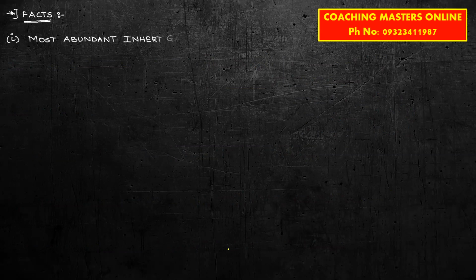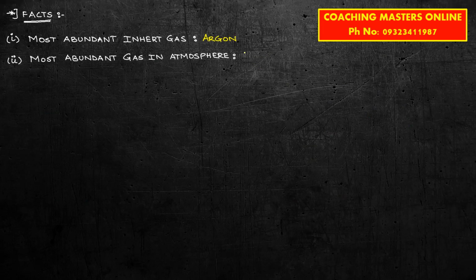Let's see. So the very first one is most abundant inert gas. And what is the answer for this? The answer for this is argon, which is the most abundant inert gas. Further, most abundant gas in atmosphere, the answer is nitrogen. Nitrogen is the most abundant gas in the atmosphere with an abundance of 72%.